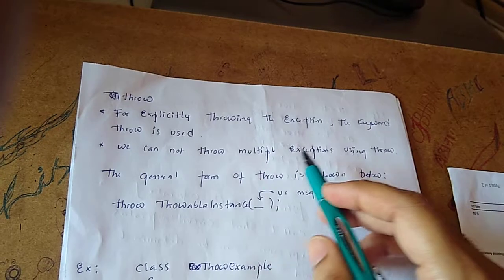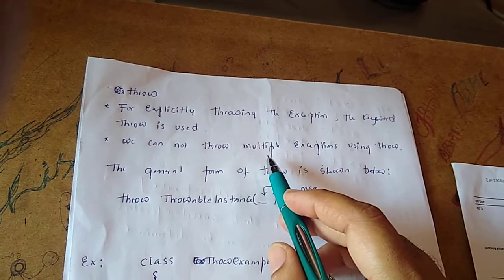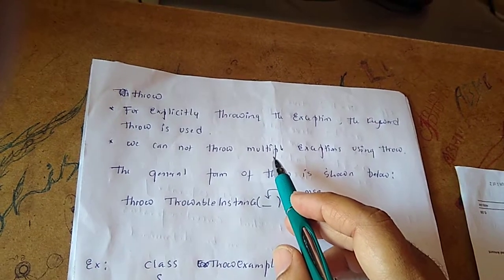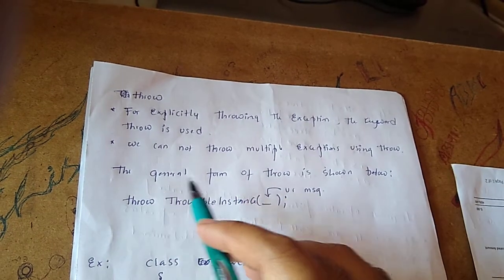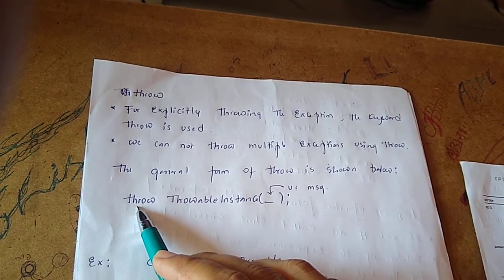We cannot throw multiple exceptions using throw. At max we can throw one exception. It is not possible to throw multiple exceptions at a time. So the general form is, we have to go with the keyword throw.